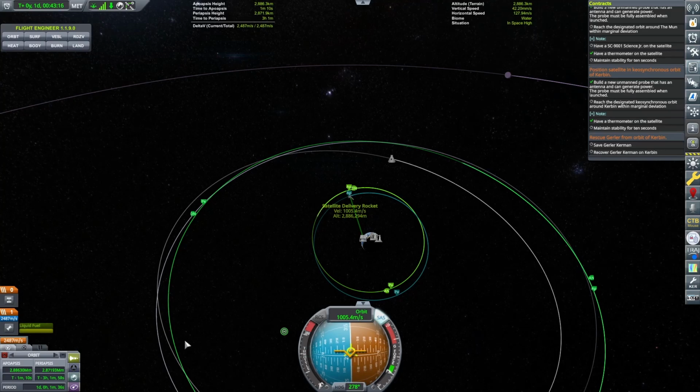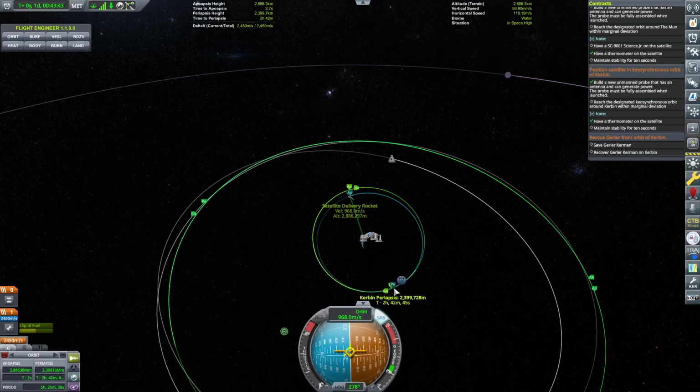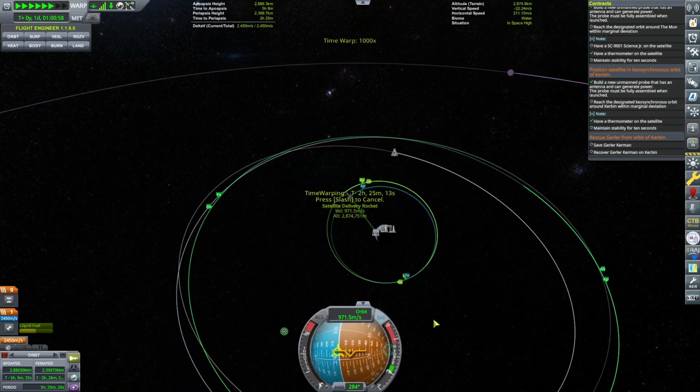But see, the problem is that's going to reduce. Okay, so let's just get to, actually no, this is fine. So we want this to be 2.399. There we go. Okay, and then we want to come out over here, warp to here.